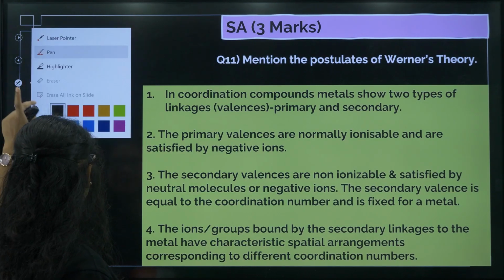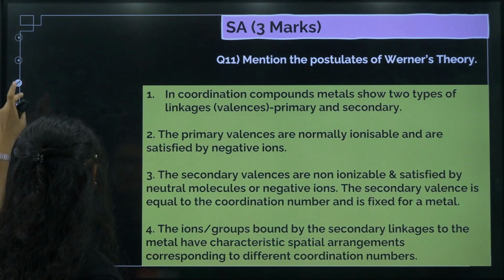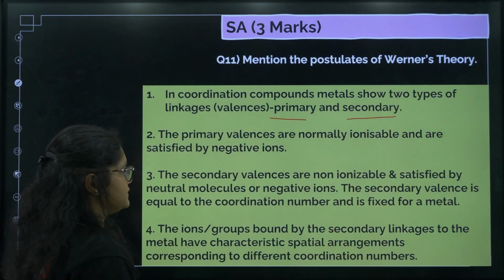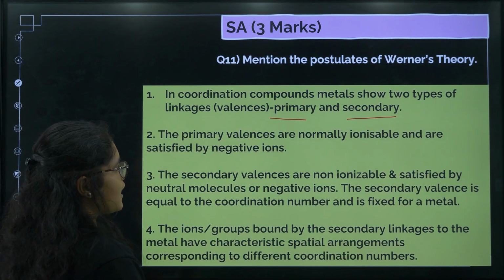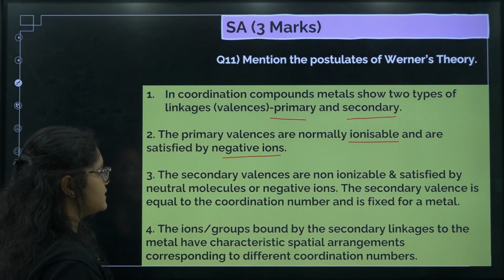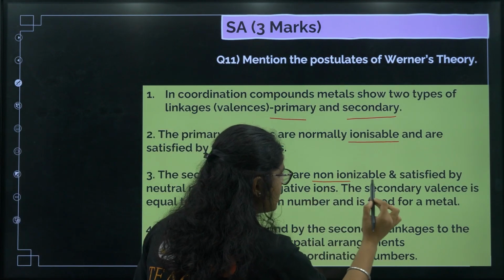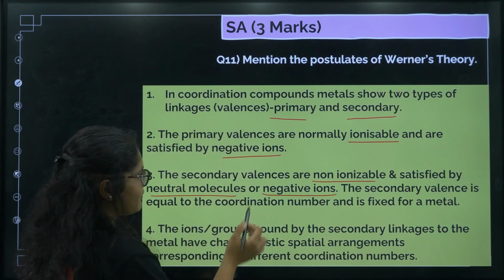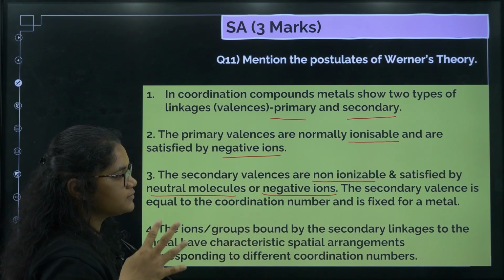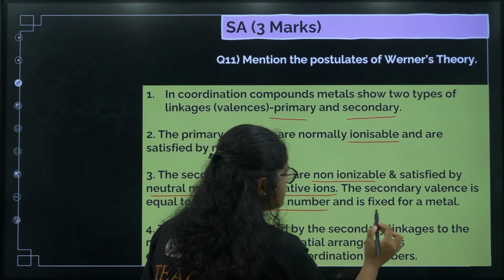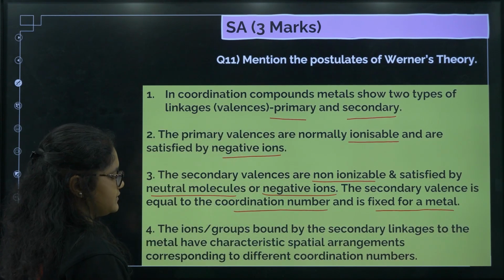So first of all, the coordination complex has two types of valencies, that is primary valencies and secondary valencies, okay. Primary valencies are ionizable and are satisfied by negative ions. The secondary valencies are non-ionizable and are satisfied by neutral molecules or negative ions, okay. We have written the opposite points so that you can remember easily. The secondary valence is equal to the coordination number of the metal and is fixed.